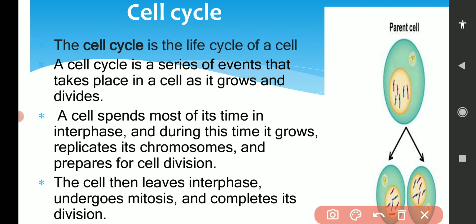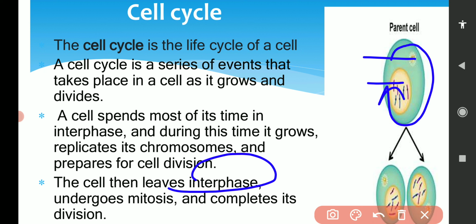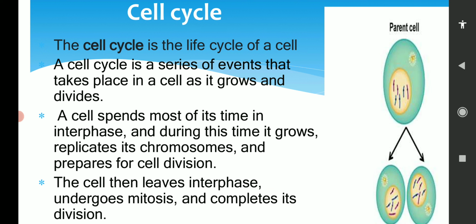When the cell completes all those activities which are required for cell division, then the cell will leave interphase and go to mitosis. Mitosis is basically cell division. After completion of mitosis, it will give rise to two daughter cells. The complete process, the different events or stages, we will discuss one by one.